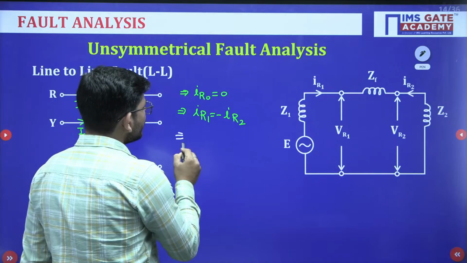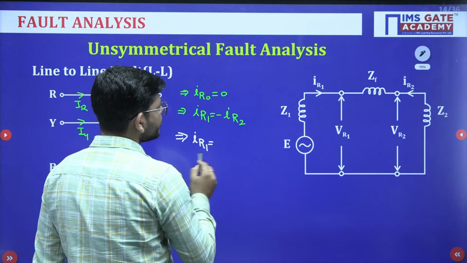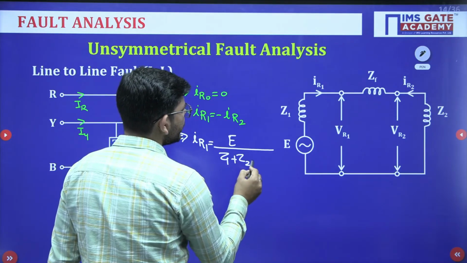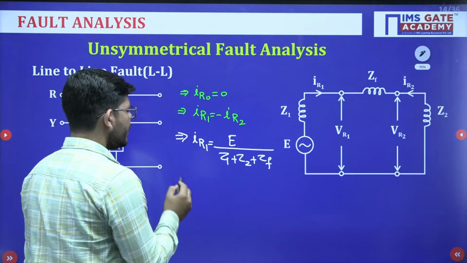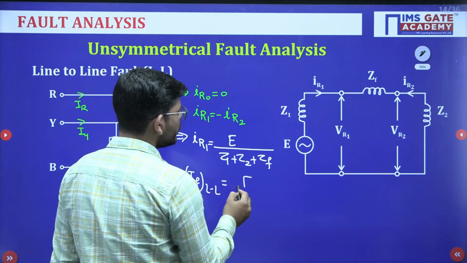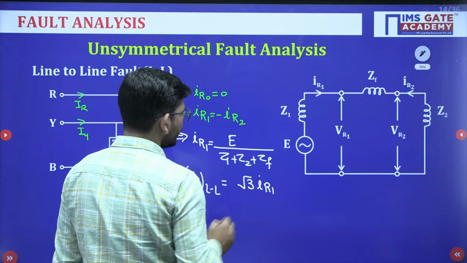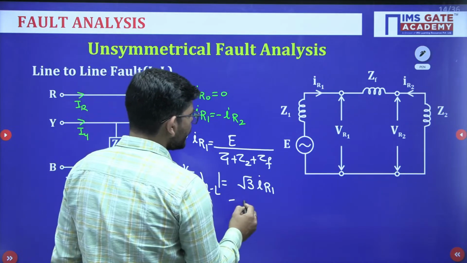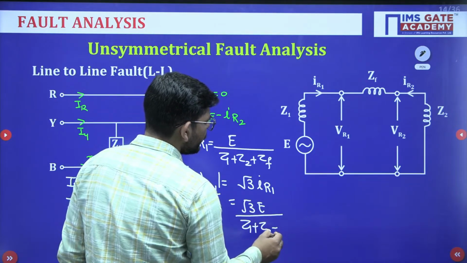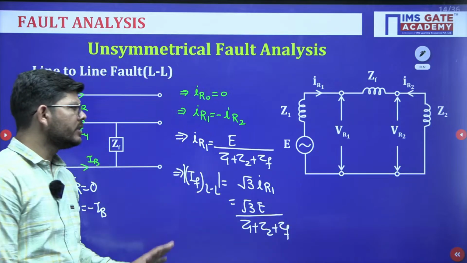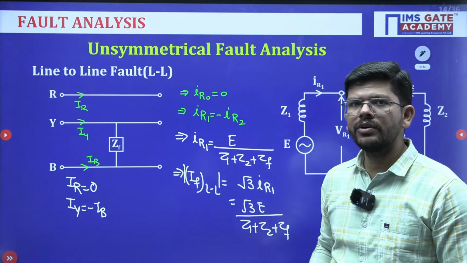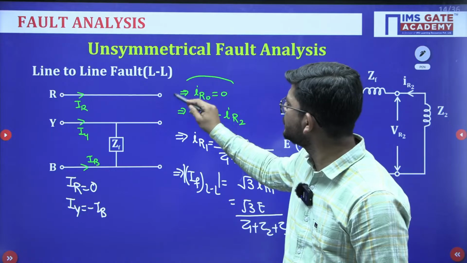Now if I have to find the value of IR1 here, then IR1 will be equal to E upon Z1 plus Z2 plus ZF. And the fault current in case of line to line fault is equal to root 3 times IR1, I am talking about the magnitude. So it will be equal to root 3 E upon Z1 plus Z2 plus ZF. Okay, so these are the important formulas related to line to line fault. How to identify, this is what you have to do.